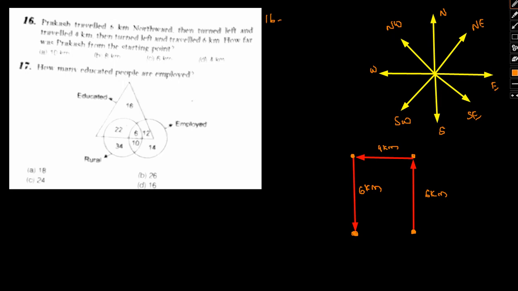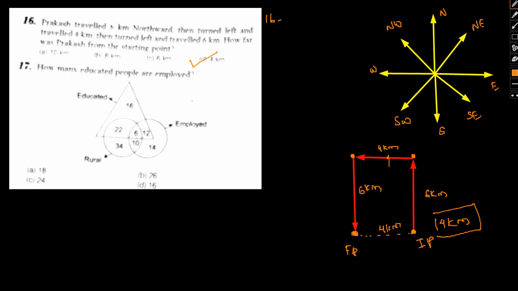Okay, now we are asked to find how far he is from his initial position. This is his initial position, this is his final position. So he is at a distance, this distance, which is equal to 4 kilometers. Okay, so option D is the answer, 4 kilometers. Okay, now having said that, let's move to number 17. I hope this is clear.